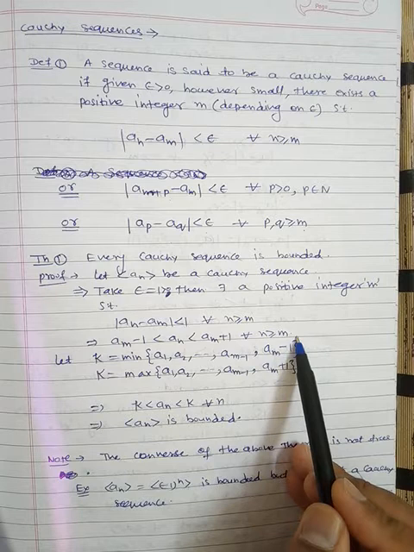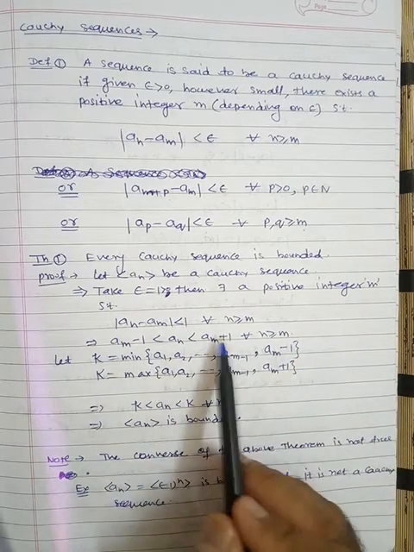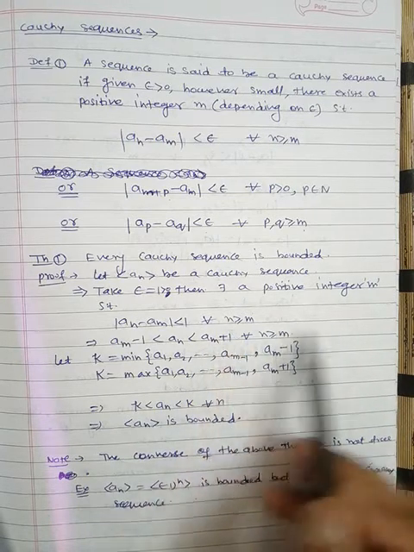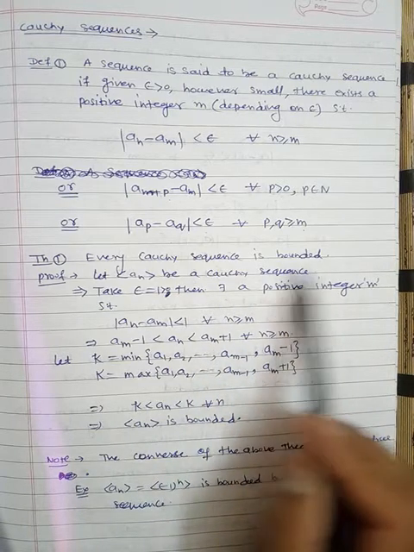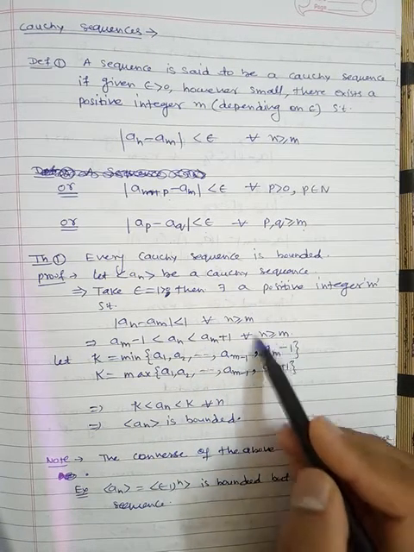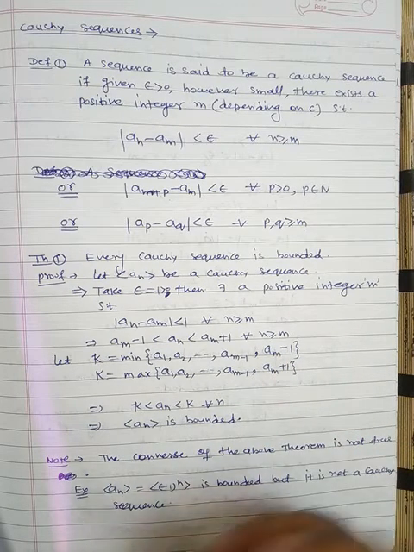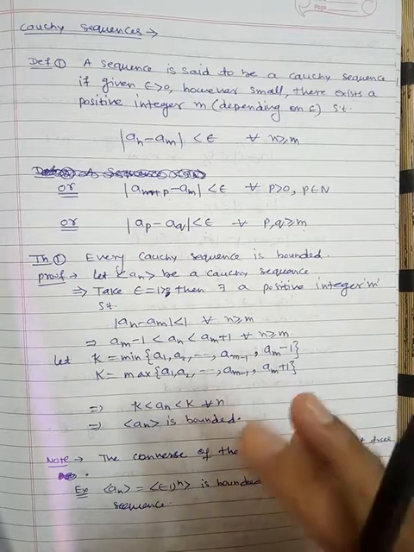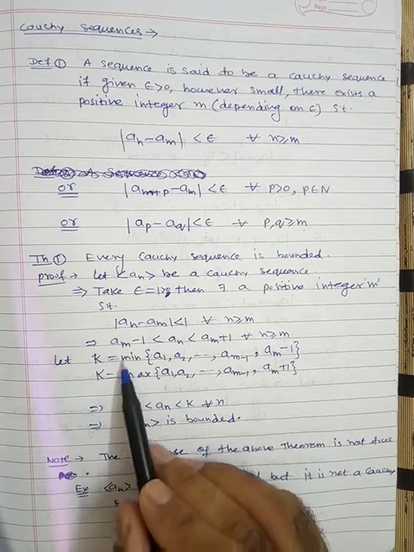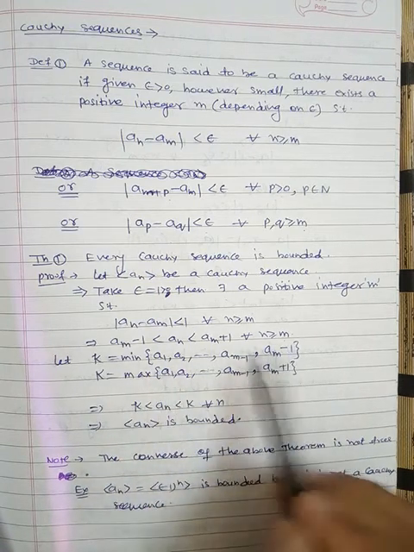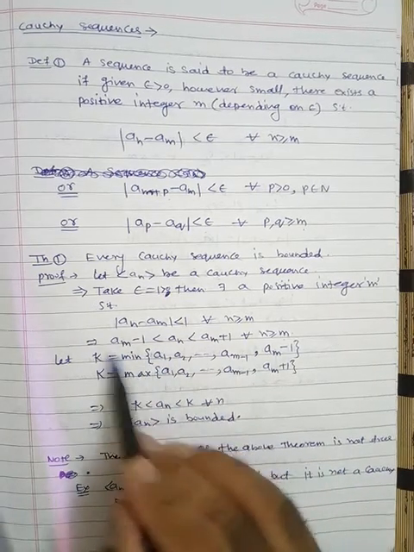That means the terms from 1 to m minus 1 may or may not satisfy this inequality. Because we want to prove boundedness, we need it for all n rather than only n greater than or equal to m. So we have to incorporate all those terms from 1 to m minus 1. Let the exceptional terms be a_1, a_2, up to a_(m-1).